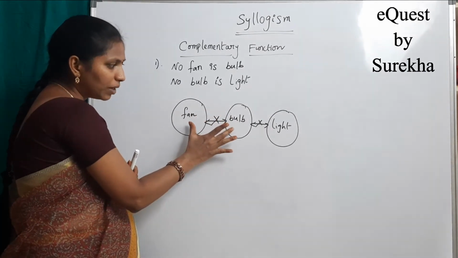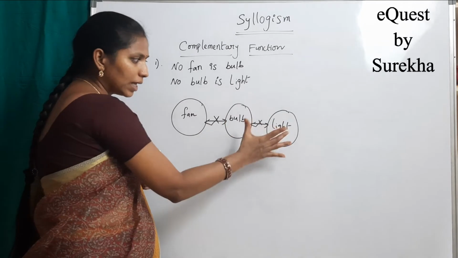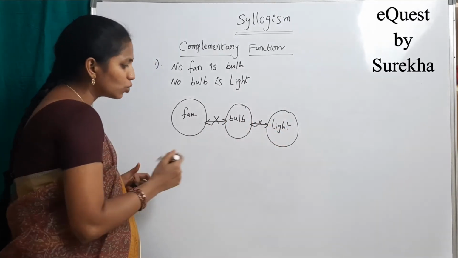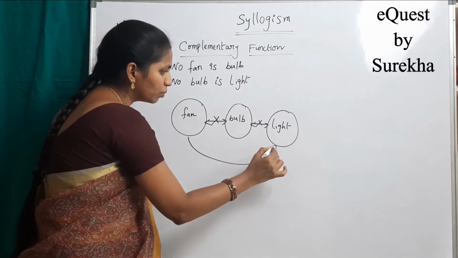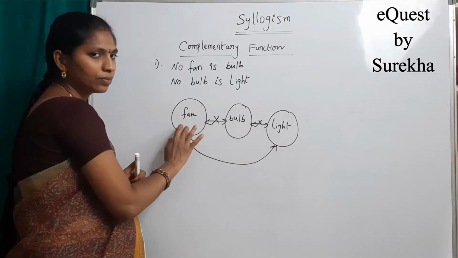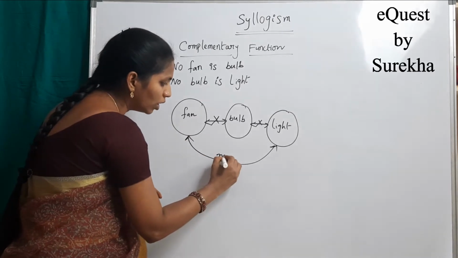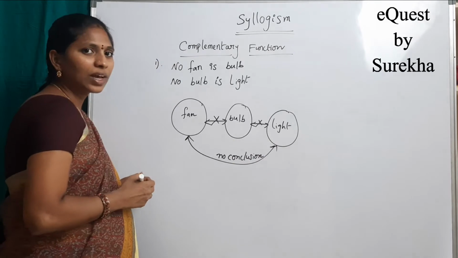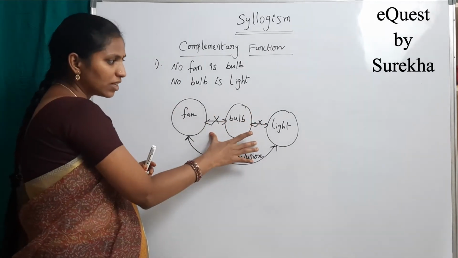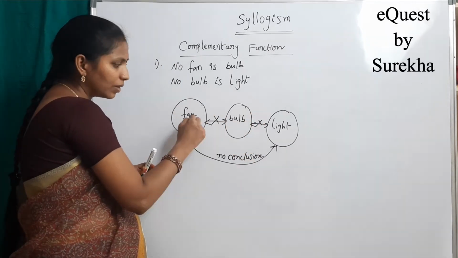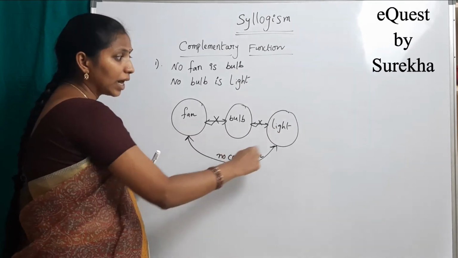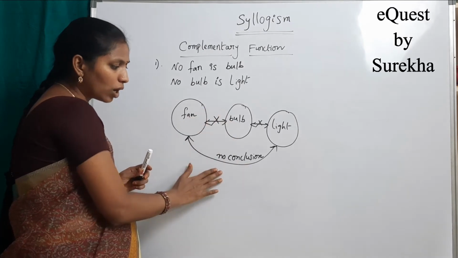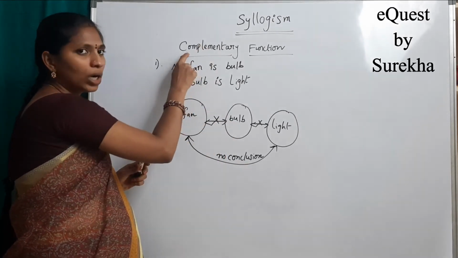There is a relation between fan and bulb, and there is another relation between bulb and light. But there is no direct relation between these two. We cannot compare these two, so there is no conclusion. We can't say anything by using this diagram because there is no relation between fan and light. If there is no conclusion, then we should go for what?